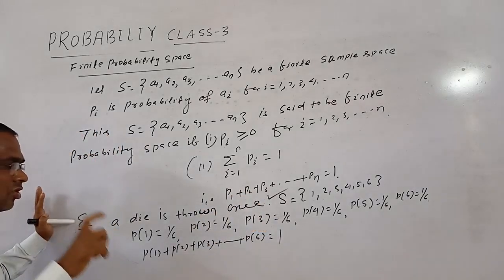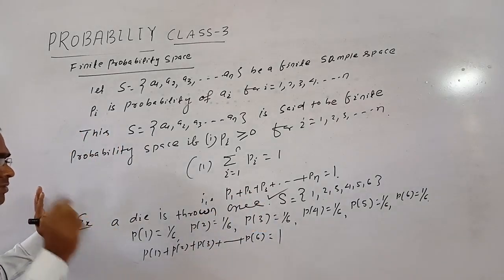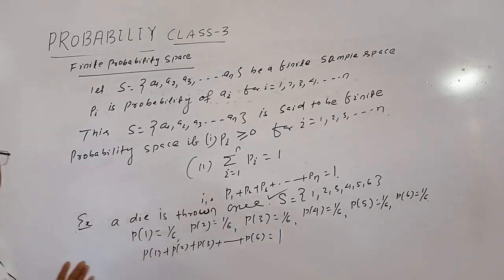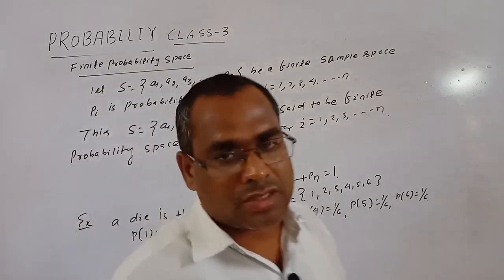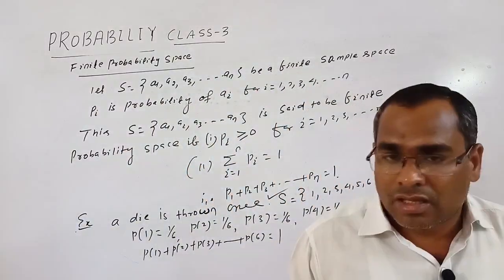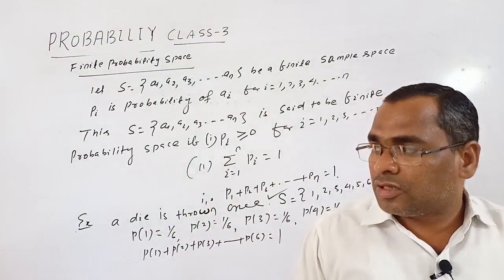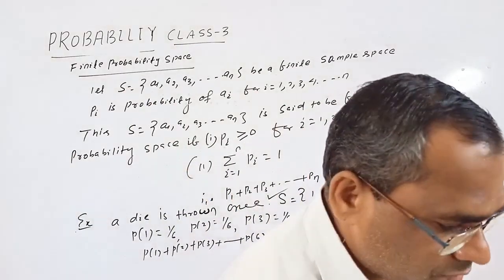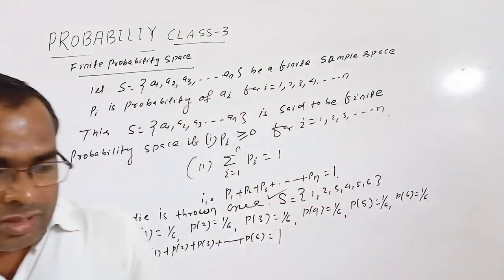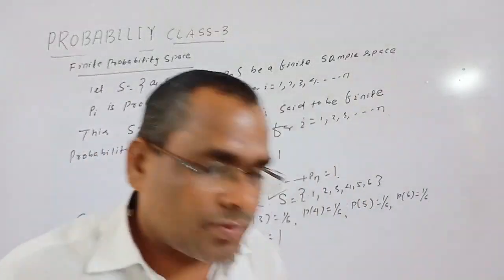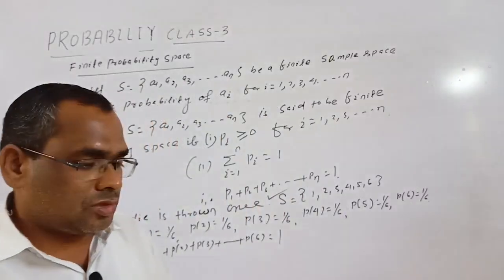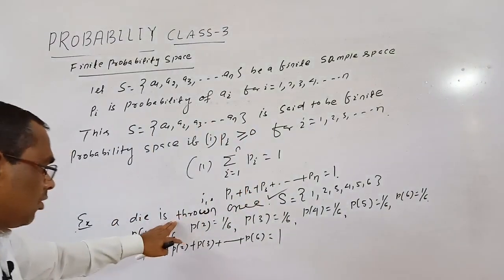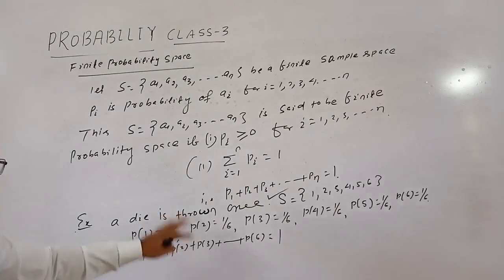A space which is not uniform, a space which is not equiprobable, is a non-equiprobable space or non-uniform space. So if the probability of each elementary event in a sample space is unequal, not equal, then that is known as a non-uniform space. Okay. So do you understand what is equiprobable space, that is uniform space, and non-equiprobable or non-uniform space? This is the example of a uniform space or equiprobable space.